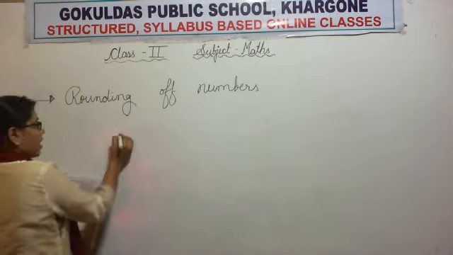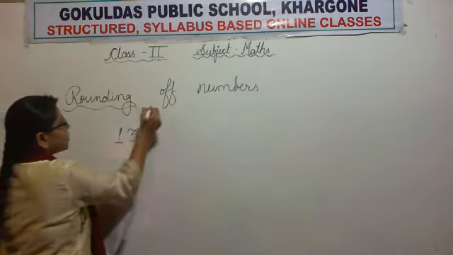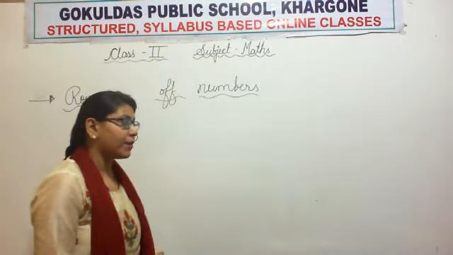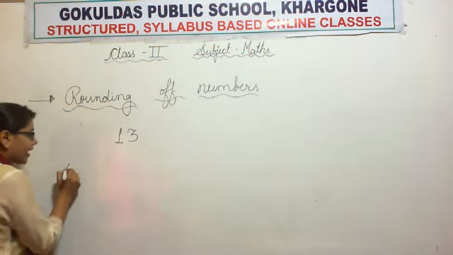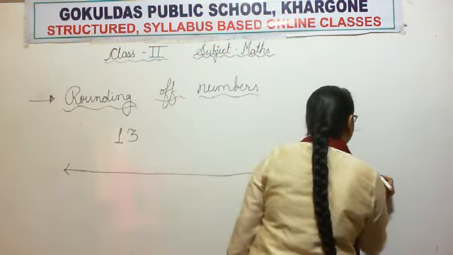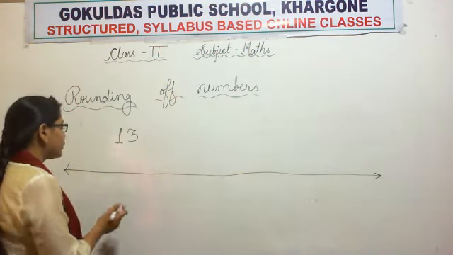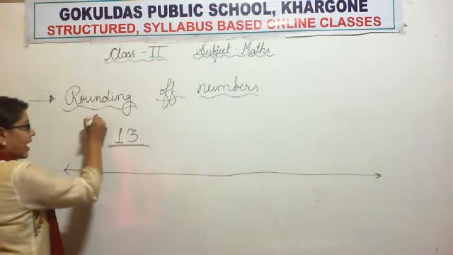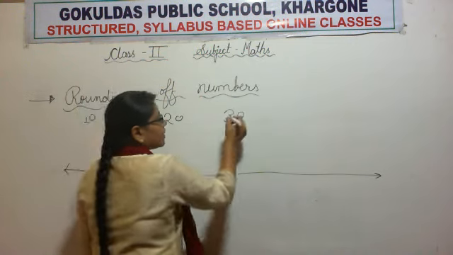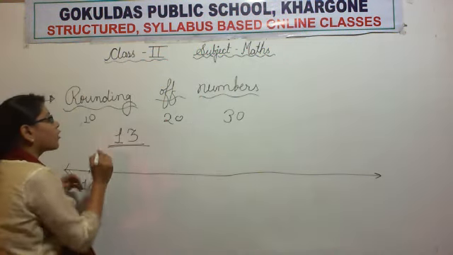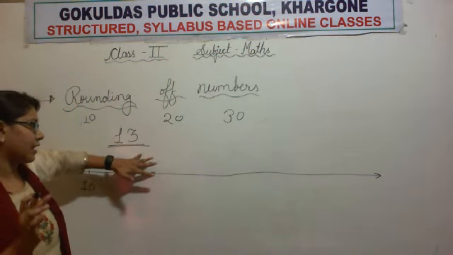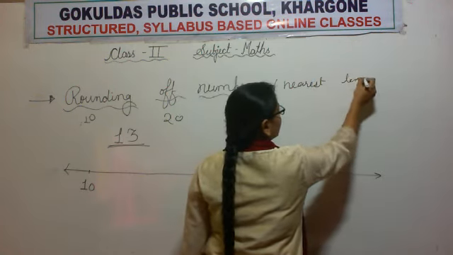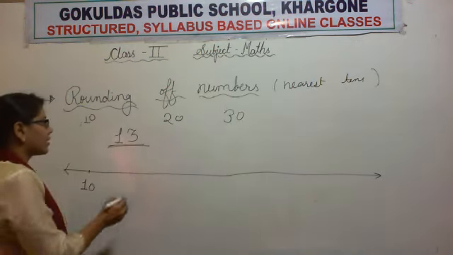Suppose a number 13 is given. We have learned the number line in chapter 1. All of you are aware of the number line? Yes, we have learned it in chapter 1. So this 13 lies between 10 and 20. Now we are going to round off this 13 to the nearest 10, the nearest tens place.